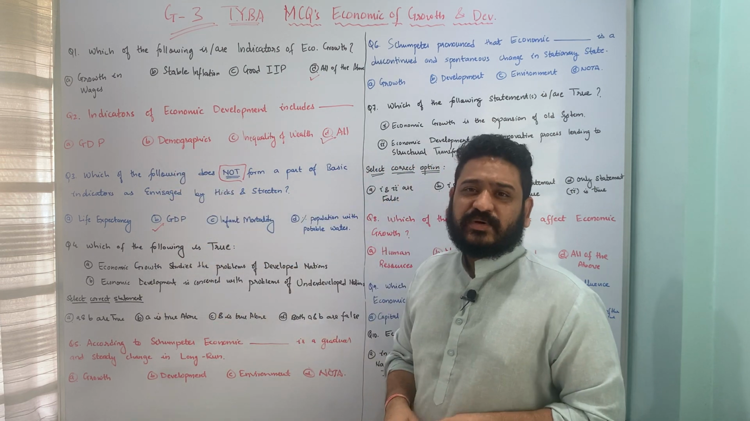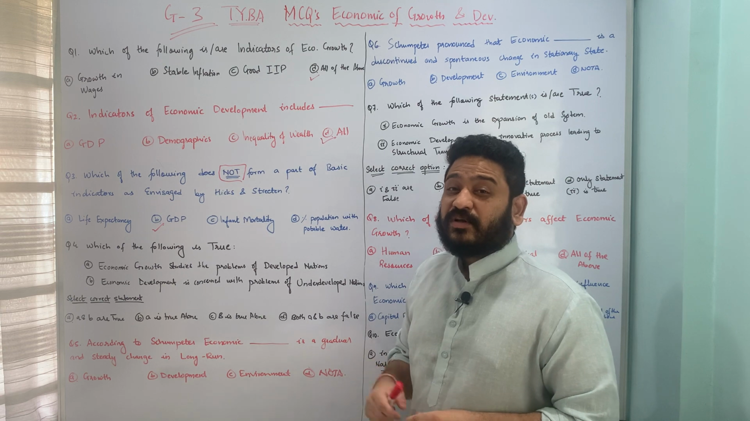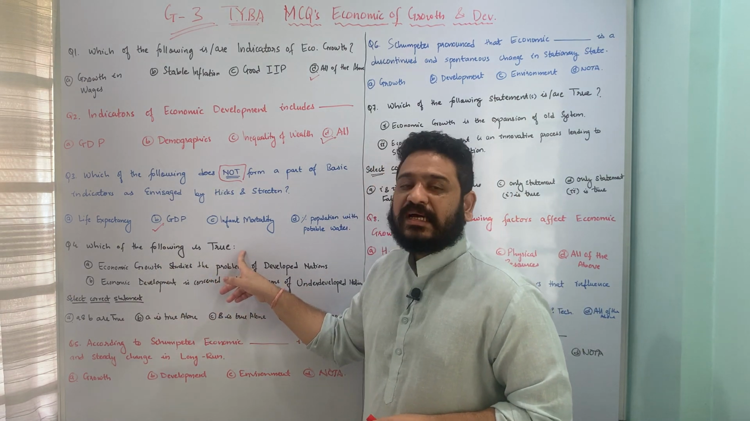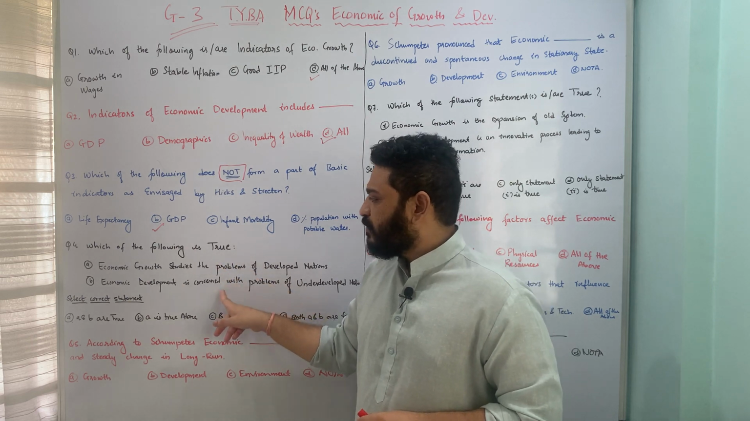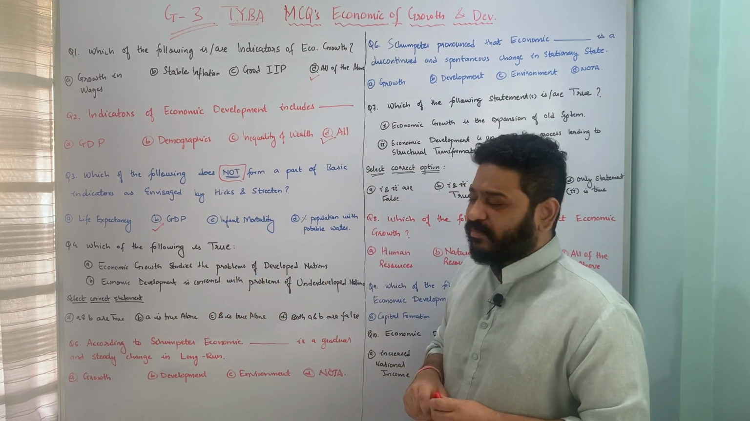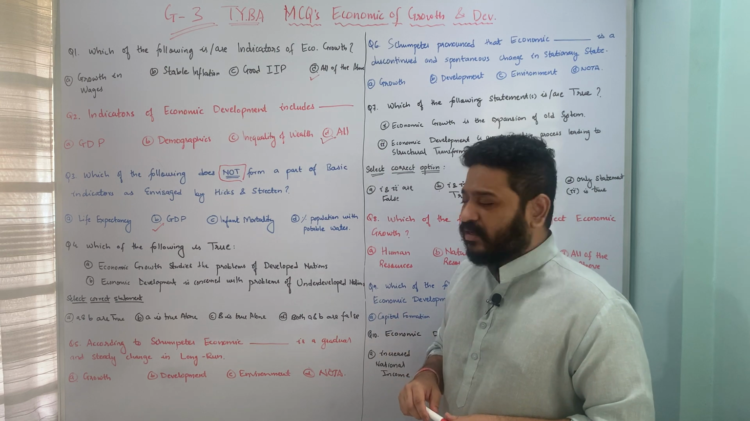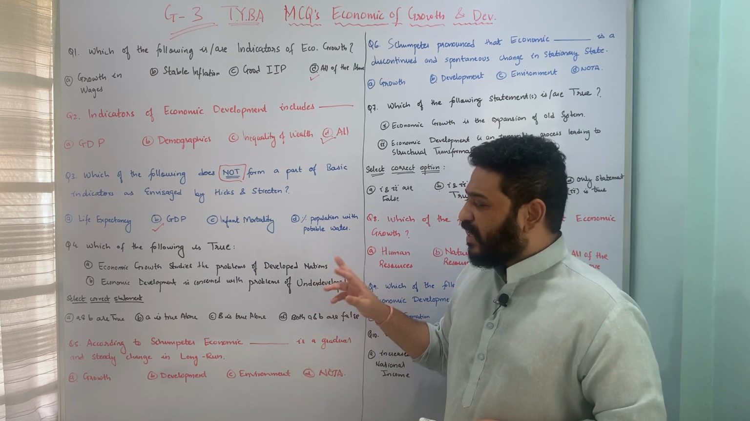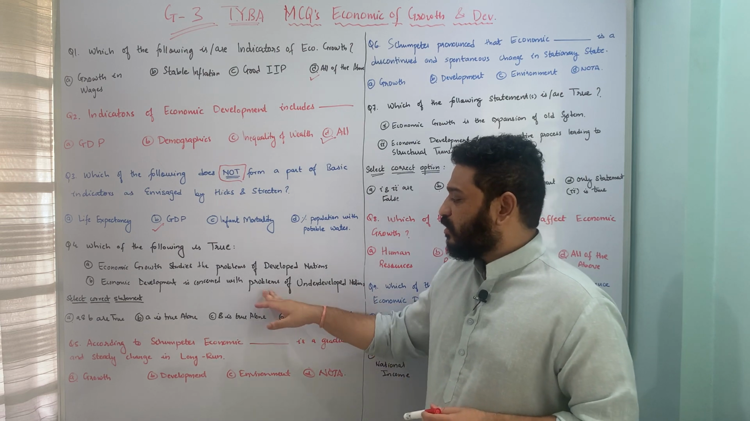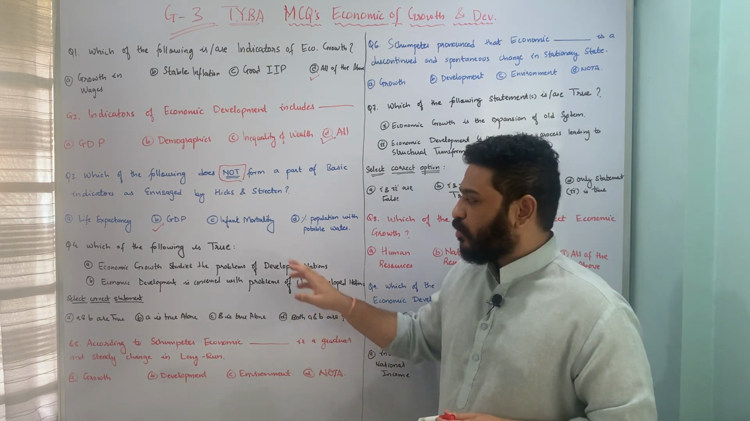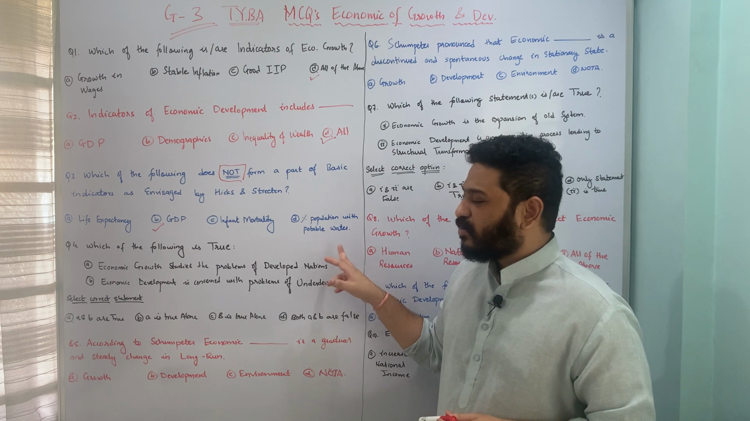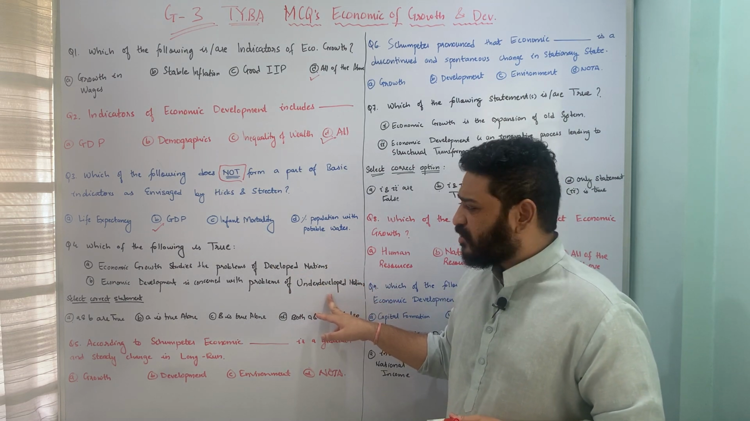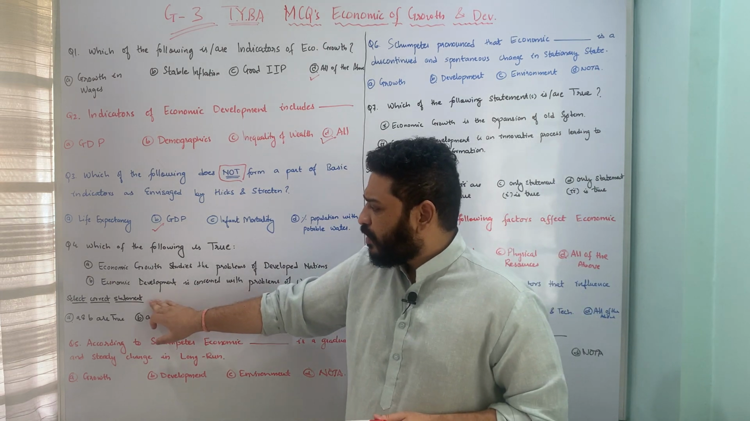Let us now move to the next question, which is looking at which of the following statements are true or false. The question is framed in this fashion: which of the following is true? Let us look at the two statements available to us. The first statement suggests economic growth studies the problems of developed nations, and the second statement is economic development is concerned with the problems of underdeveloped nations. So growth looks at the problems of developed nations, and development looks at the problems of underdeveloped nations, and we have to select the correct statements.